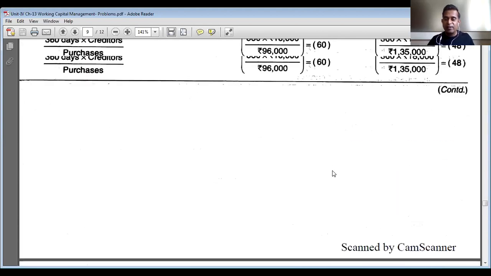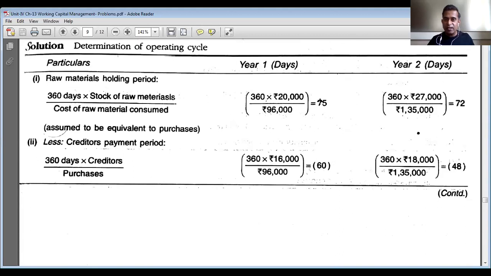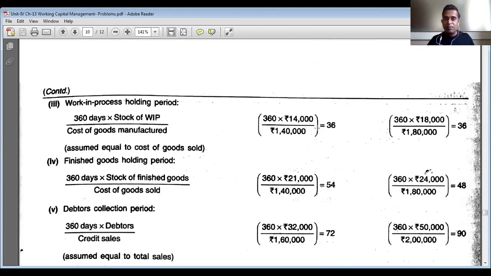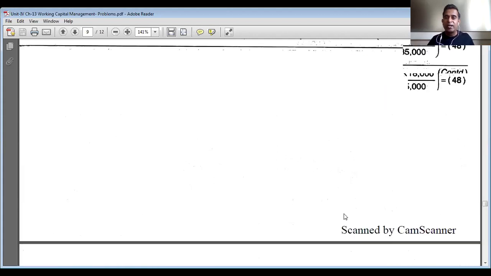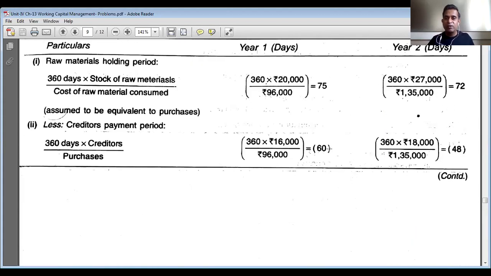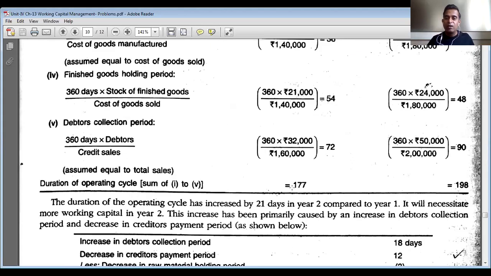I repeat: 75 days of raw material holding period plus 36 days of work in process holding period plus 54 days of finished goods holding period plus 72 days of debtors collection period minus 60 days of creditors payment period is equal to 177 days.